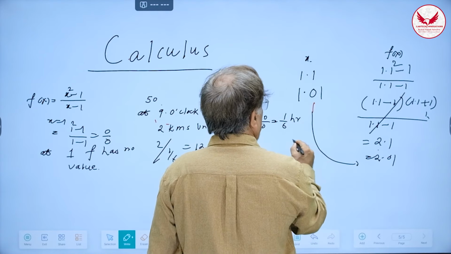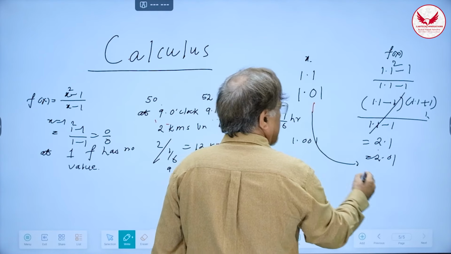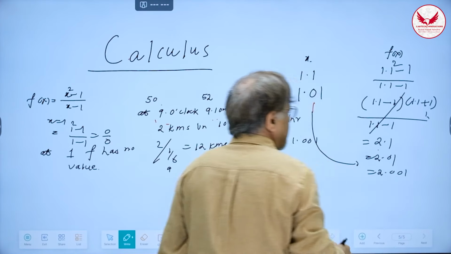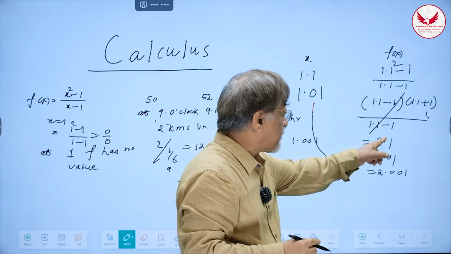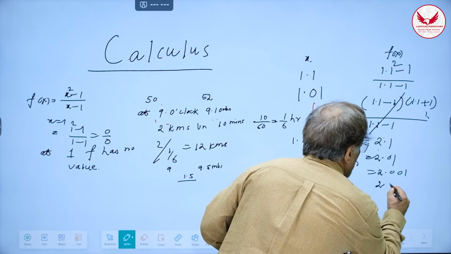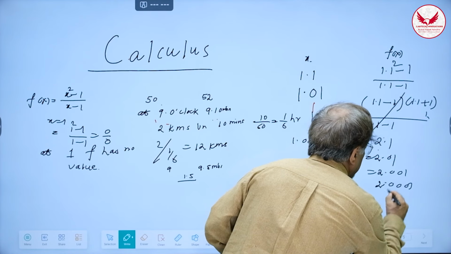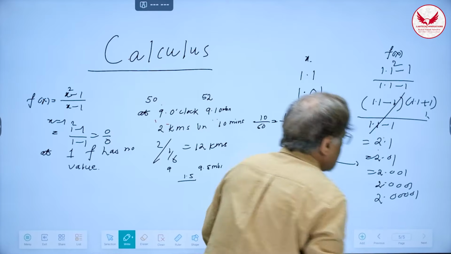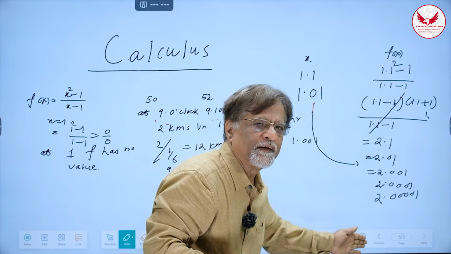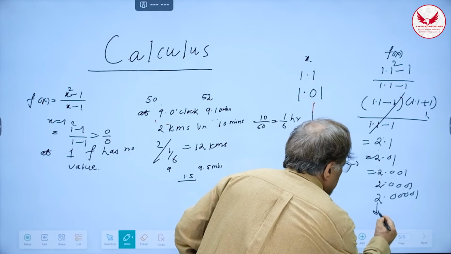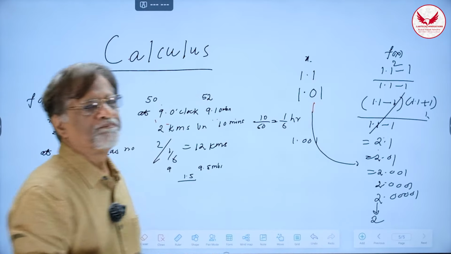If I put 1.001, my answer is going to be 2.001. In other words, these numbers are going towards one particular number because the next number is going to be 2.0001. The next number is going to be 2.00001. So these numbers are seemingly approaching one particular number, and that number is nothing but 2.